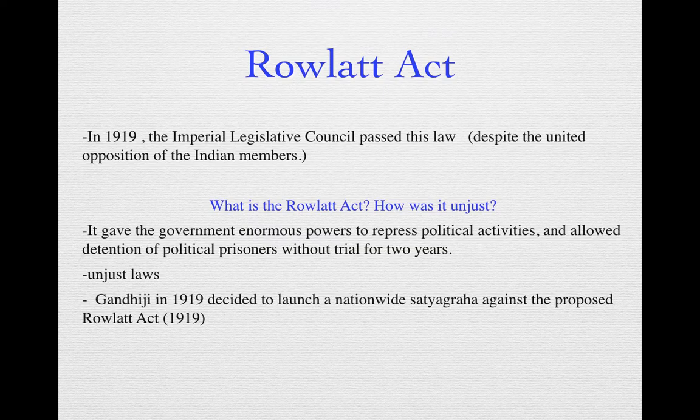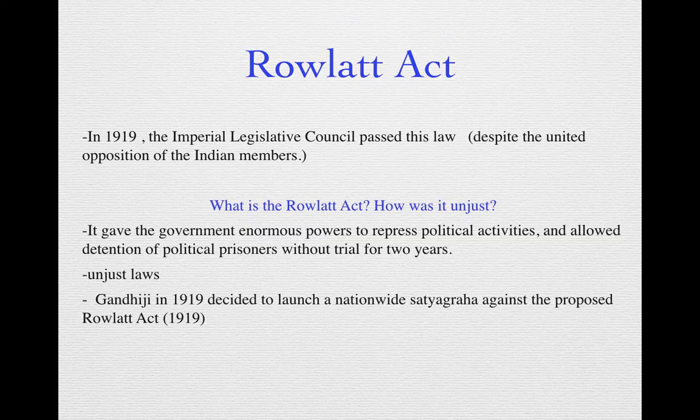Telling hurriedly, in 1919 यो Imperial Legislative Council ले एउटा law pass गर्यो. And this law became a cause of a national movement. Imperial Legislative Council was a body of the British government को जसले चाहिँ laws पास गर्थ्यो र in this council we had some Indian members. र यो Indian members-हरु यो law को against मा थियो. But उनीहरूले यसलाई अपोज गर्दा गर्दा पनि British government-ले यो Rowlatt Act pass गर्यो because of the growing political activities that were taking place in India against the British government. So this was in 1919.